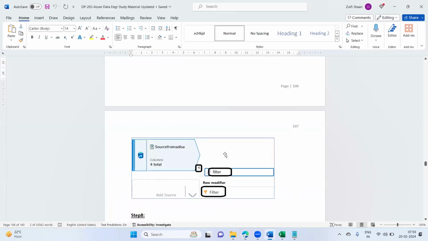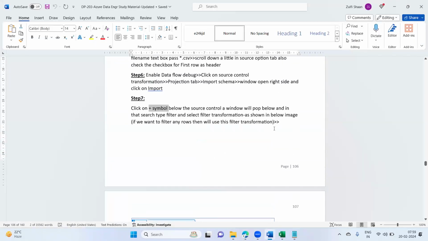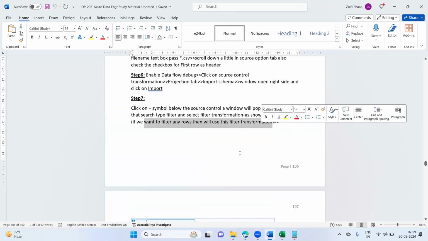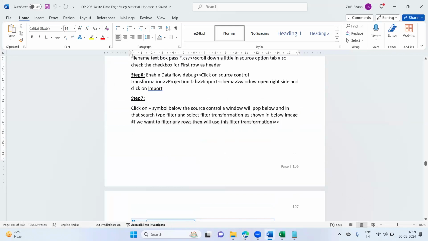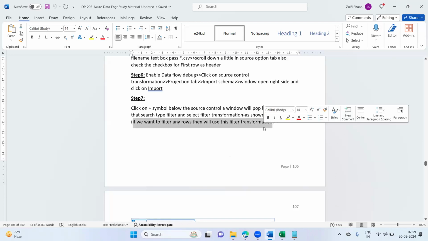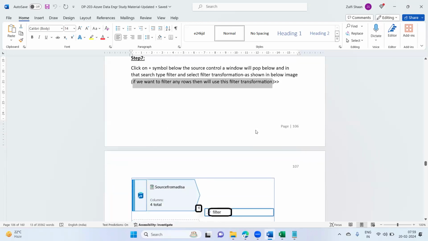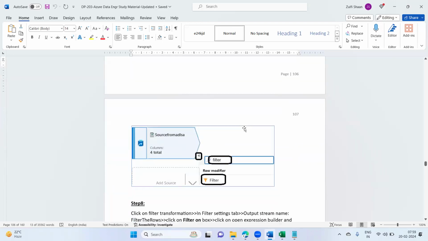Okay, fine. So after you launch the filter transformation, if you want to filter any rows, then we'll use this filter transformation. See what it is saying. What is the purpose of using filter transformation? Here I have given the answer. If you want to filter any rows in our destination, then we'll use this filter transformation. The name itself is telling very clearly: to filter any rows or records, we'll use this transformation.